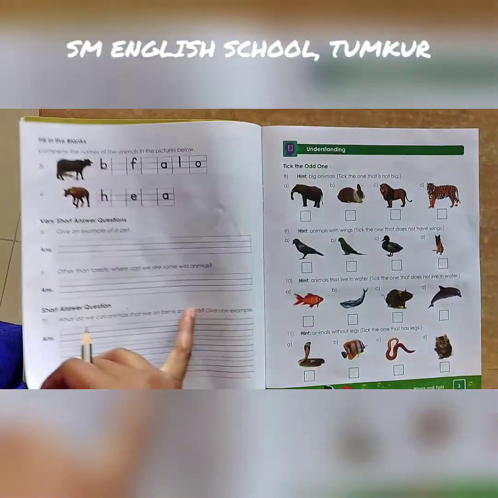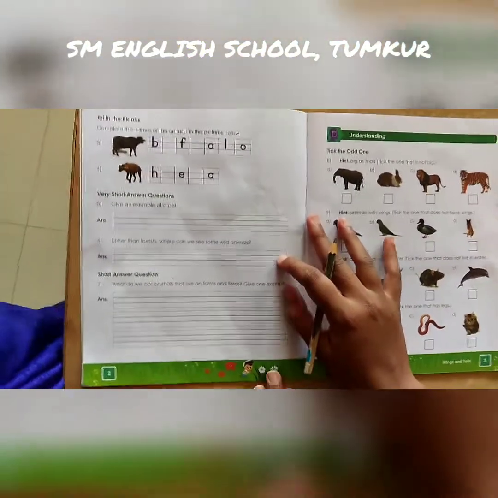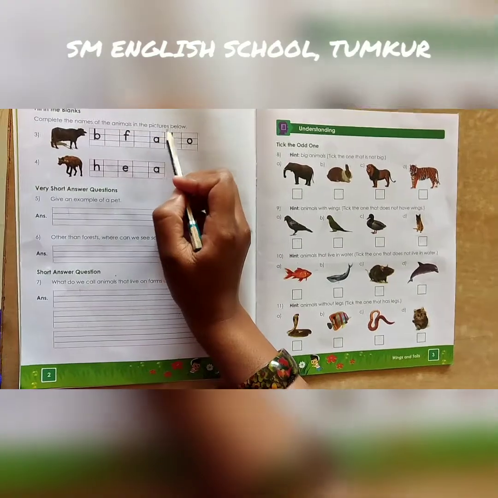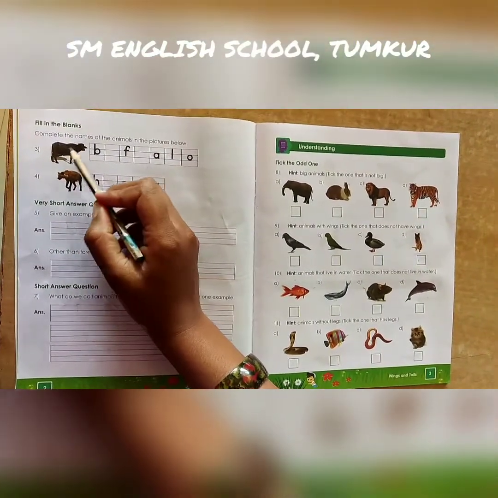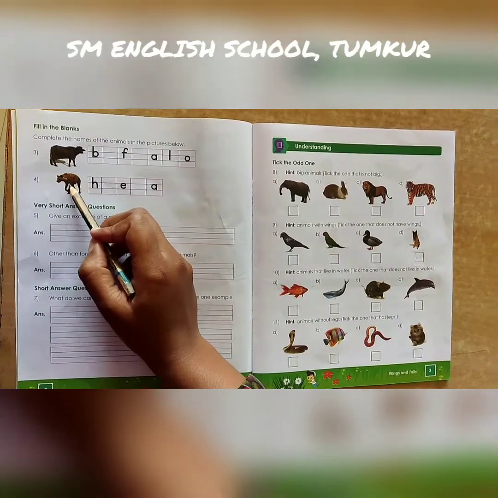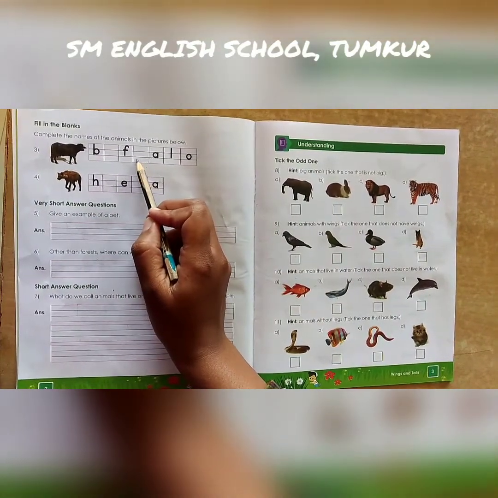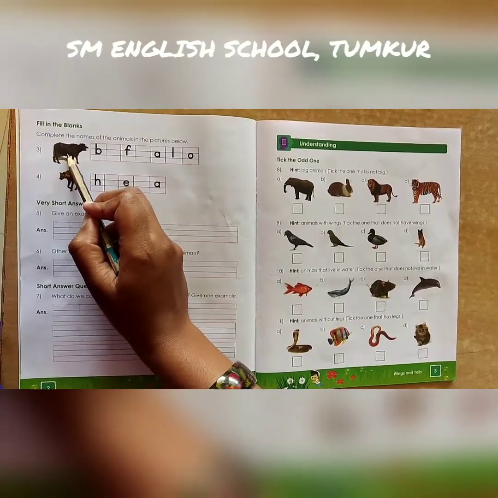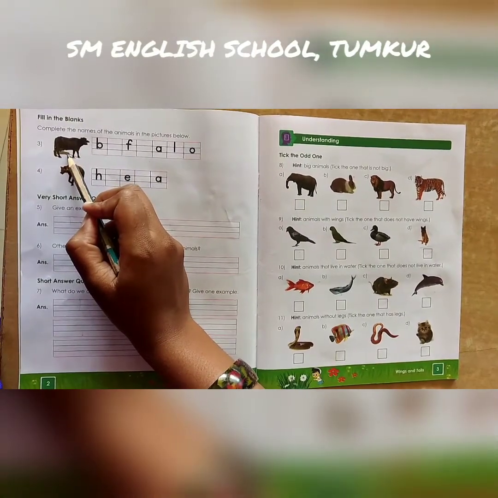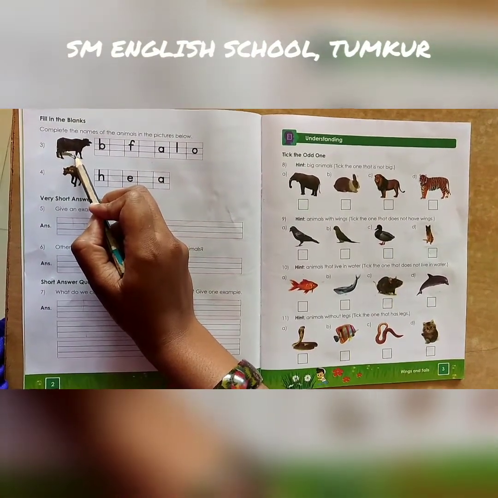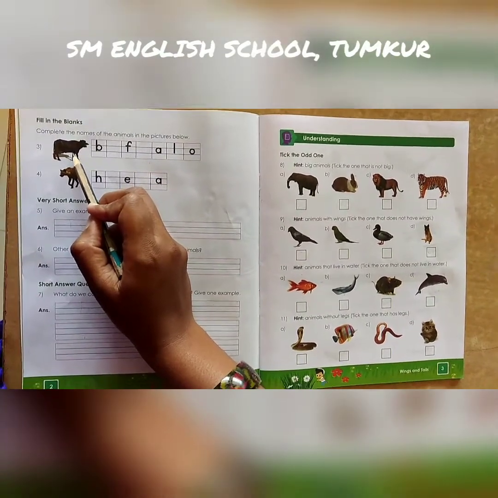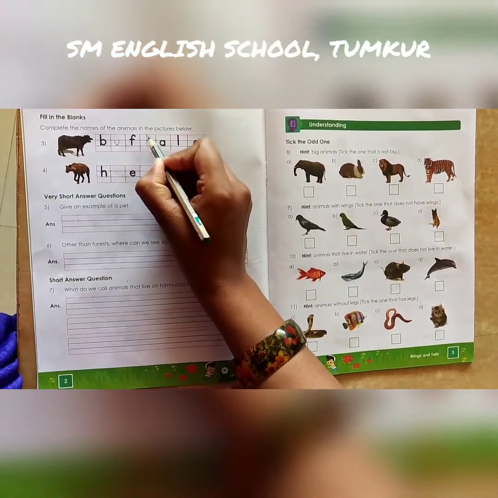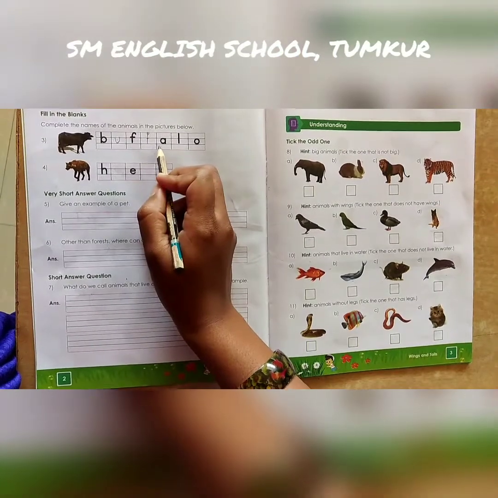Coming to the next page, page number 2. In the next main, it is given: complete the names of the animals in the picture below. They have already given two pictures. Based on these two pictures, we have to fill in the blanks to get the correct answers. In the first question, they have given an animal. This is a domestic animal, as we learned in the last class. Which animal is this? It is a buffalo. So the answer is B-U-F-F-A-L-O, buffalo.